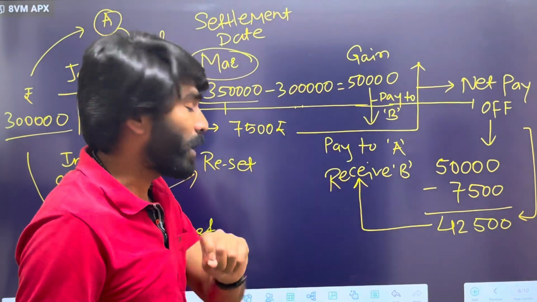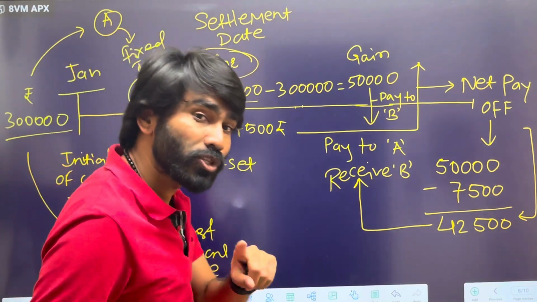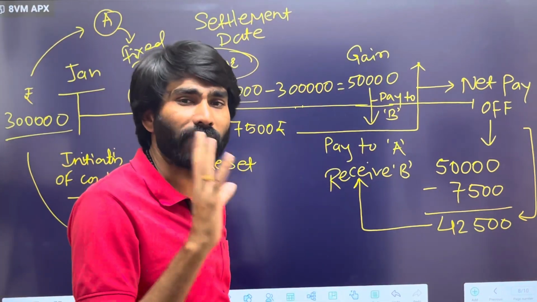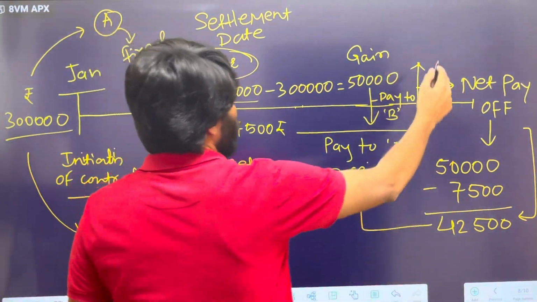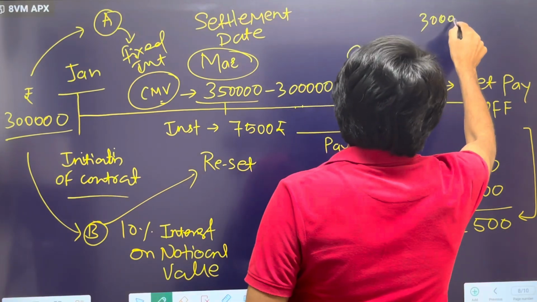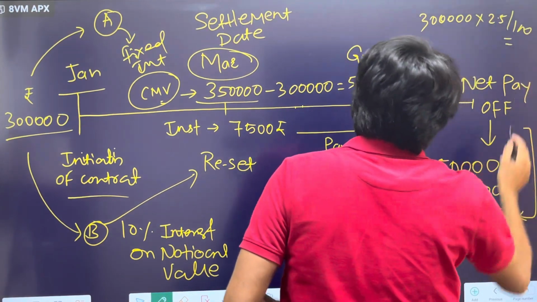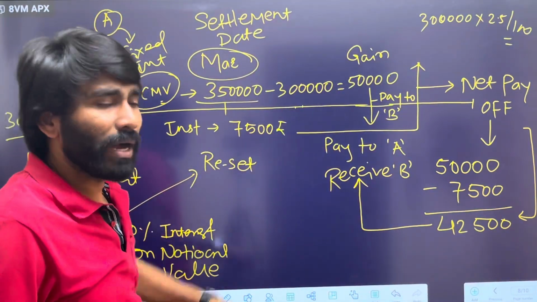You calculate that on 3 lakhs, the notional value, because we always calculate interest payment on notional value. The calculation is 3 lakhs into 2.5 divided by 100. Just do it and you will see around 7,500 interest payment.